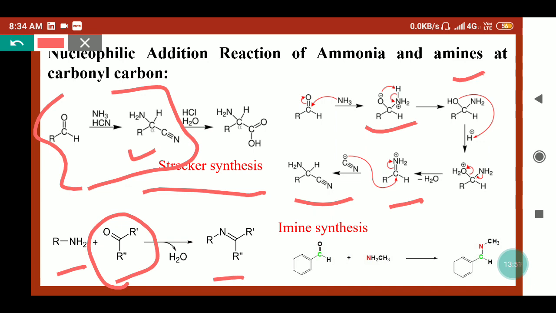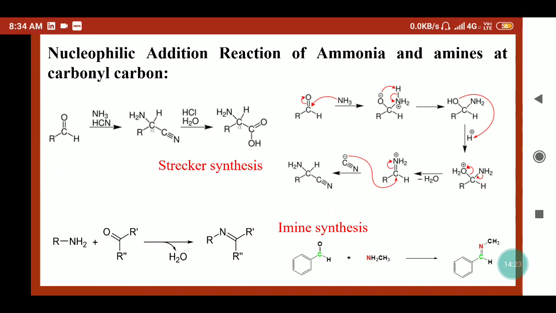Because of the O negative, an acid base reaction will take place and this hydrogen will go from the RNH2 to the O negative. Then we'll get this structure and in the presence of H plus ion water will release. So here we'll get the imine by this mechanism. One example we have taken: benzaldehyde can react with methylamine and form the imine by the release of a water molecule.